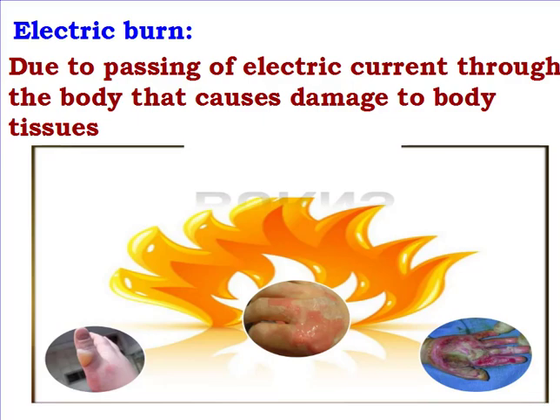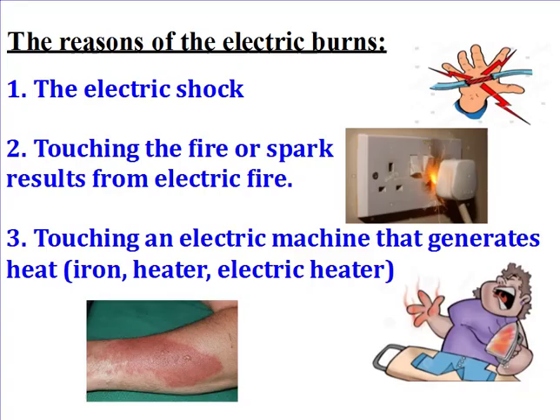Electric burn happens due to many reasons, such as, number 1, the electric shock. We have just said that if the electric current passing through your body was strong enough to cause damage, this leads to the electric burn, and most of the time it leaves a mark on your skin. Number 2, an electric fire can happen if you, by accident, touched the fire or even the spark resulting from the electric fire, like this spark coming out of the socket. If it touches a part of your body, it can cause electric burns.